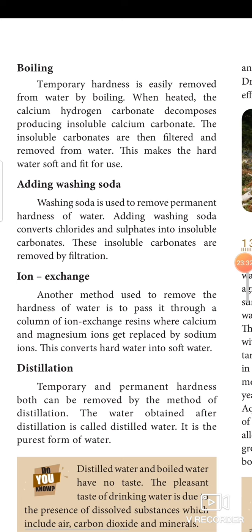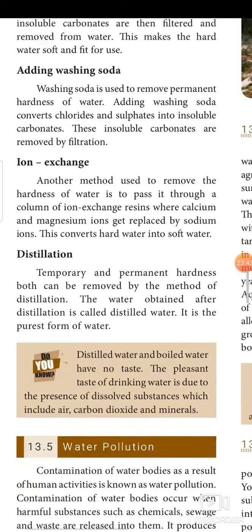Distillation. Temporary and permanent hardness both can be removed by the method of distillation. The water obtained after distillation is called distilled water. It is the purest form of water.